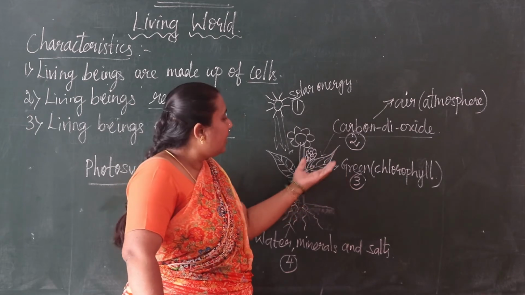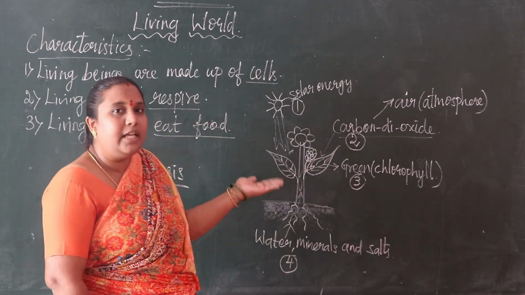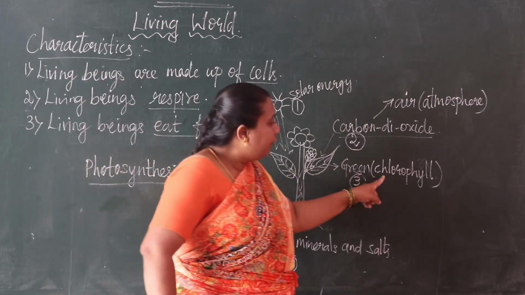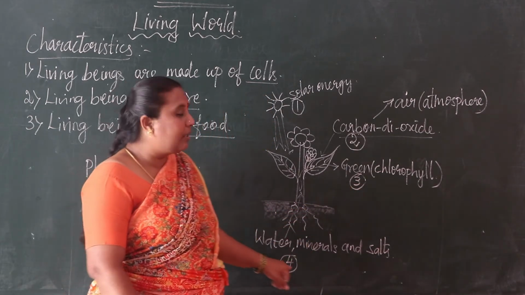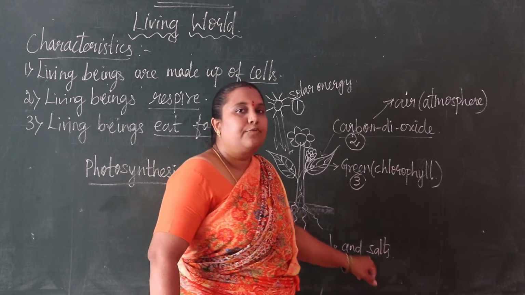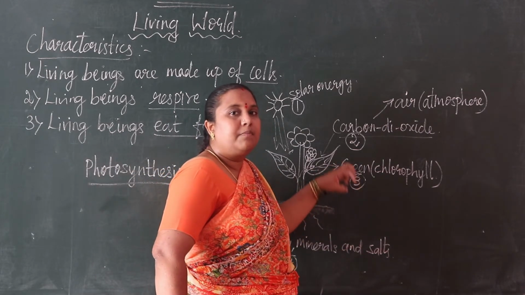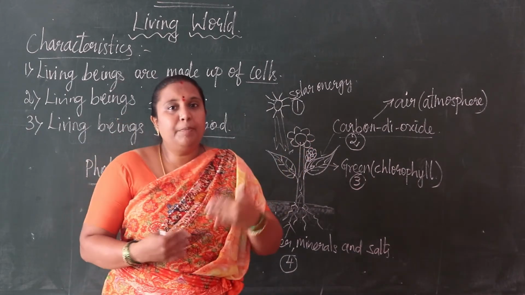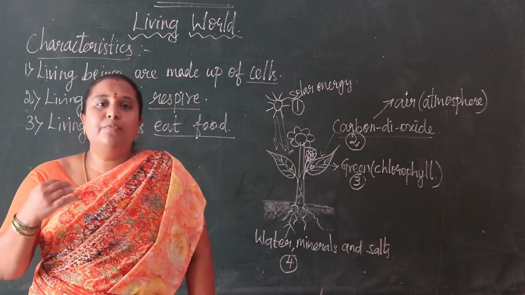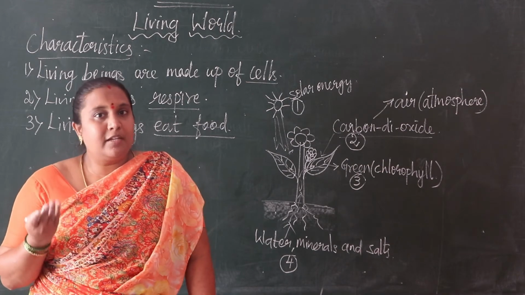The fourth ingredient is water, minerals and salts from the soil. It absorbs them and prepares its food. After preparing food, how can we observe that the plant prepares food?